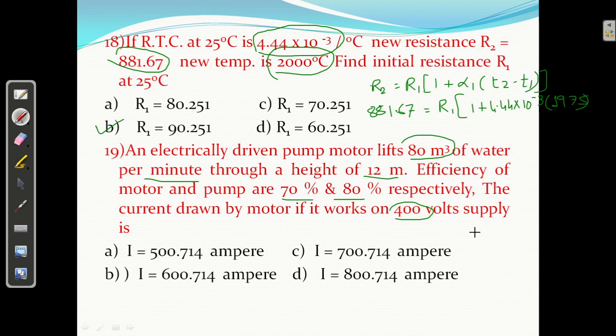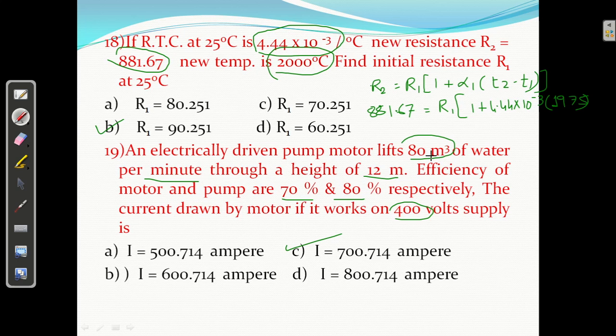This is per minute, so if you divide by 60, what will come? Output of the pump. If you divide by 0.8, you will get the output of motor, the input of pump or output of motor equal. If you divide by 0.7, you will get the input of motor. If you divide by 400, you will get the current. I am getting 700 ampere. C answer is correct. This problem is very simple.